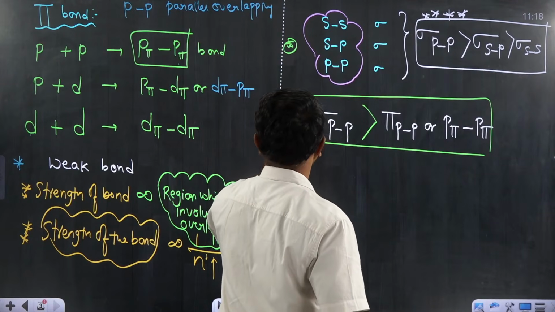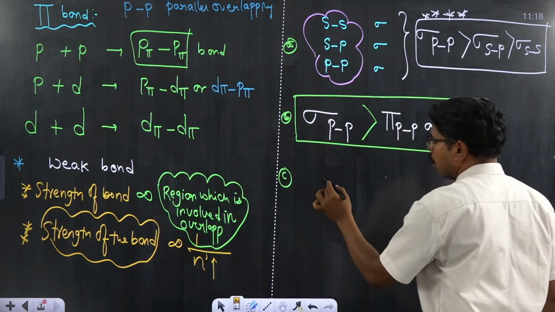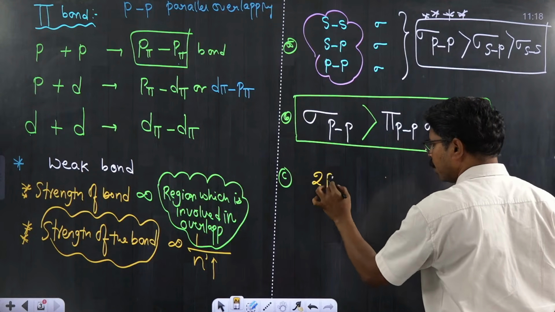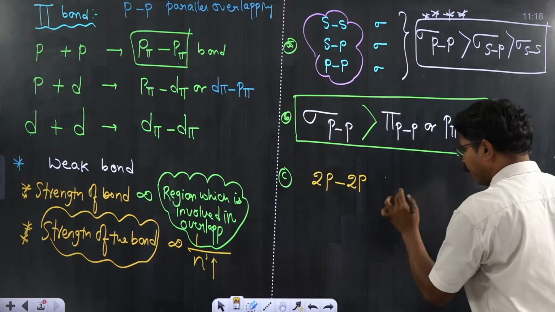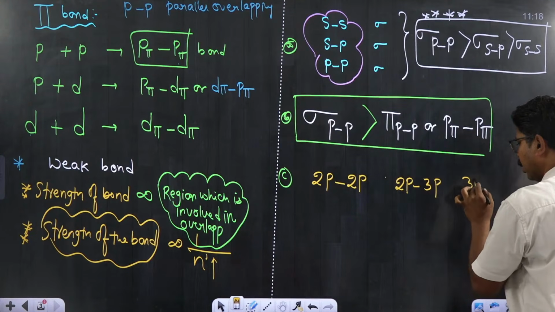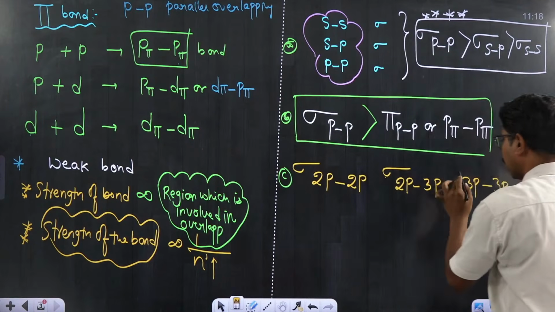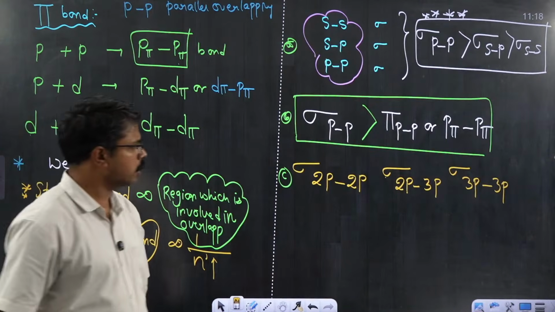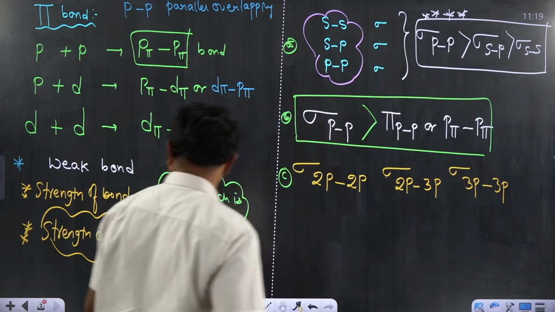Point number 2. Point number 3: if I am having, let's say, for example, pi bond between two p orbitals, let's say 2p, 2p and 3p, I refer to it as 2p, 3p and 3p, 3p. If I am considering the case of sigma, can anyone tell me the order of strength of these three sigma bonds, supporting the second statement which I have given?